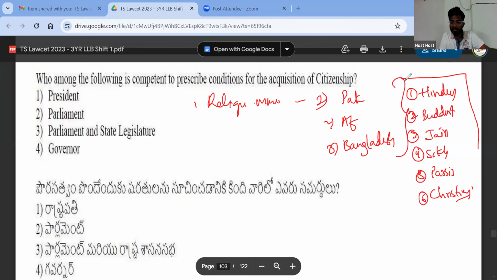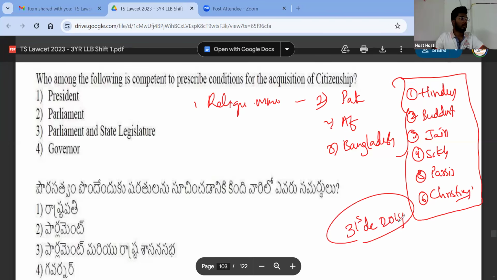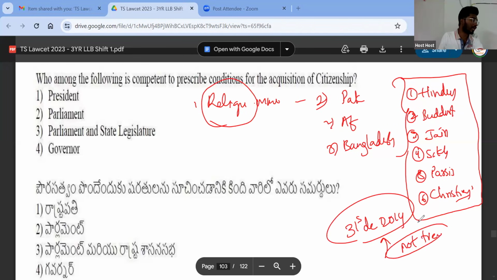So if these people have entered India before 31st December 2014, right? Because why did they enter India? Because they were religiously persecuted in that state, right? Based on religion, they were discriminated against and thrown out. As a result, if they have come to India before 31st December 2014, they are not treated as illegal migrants, which means they can apply for citizenship, right? So this is about the Citizenship Amendment Act. We will discuss it in current affairs as well.